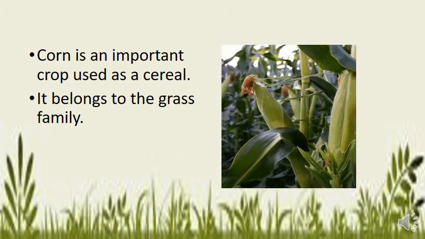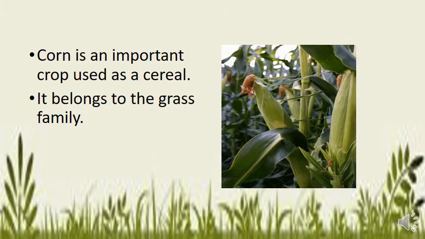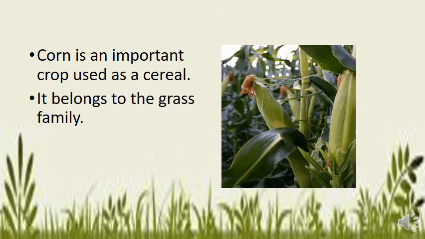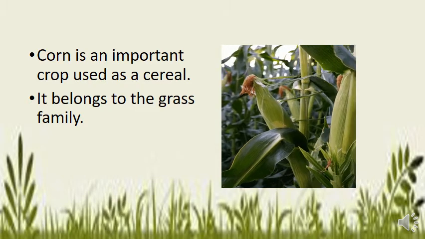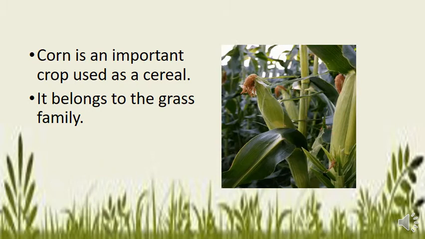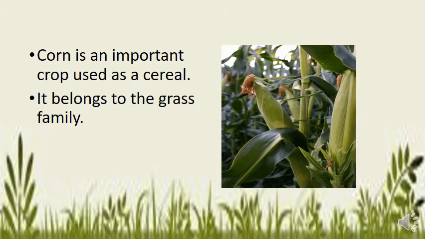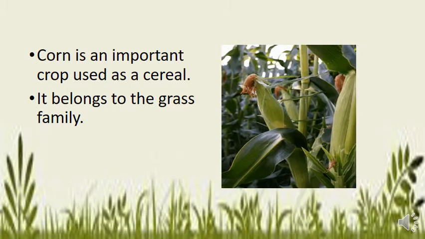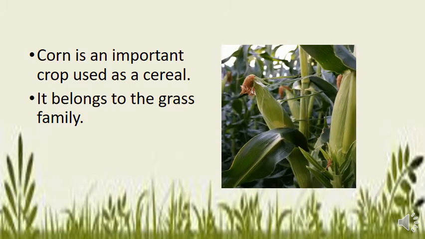Cereal means a grain used for food, like wheat. Wheat is in the form of flour, which we eat. So corn is a crop that we eat, we use it as food. We all love to eat corn, right? So corn is an important crop used as a cereal and it belongs to the grass family.